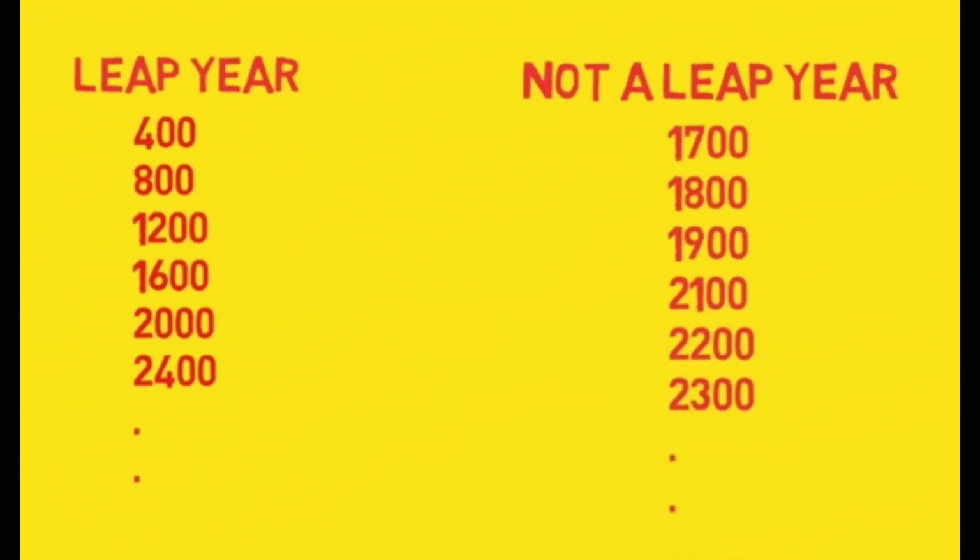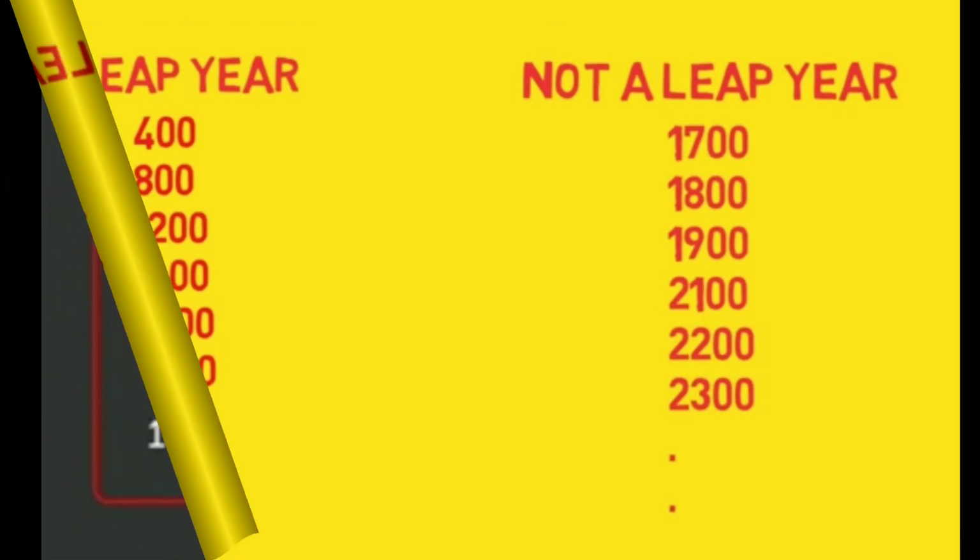Next, let us learn about centenary years. Centenary years are the multiples of hundred. That means there is 0 in the units place and tens place of these numbers. Such years are called centenary years. When we divide a centenary year by 400 and if it is completely divisible, then it is a leap year. If a centenary year is not divisible by 400, then it is not a leap year.